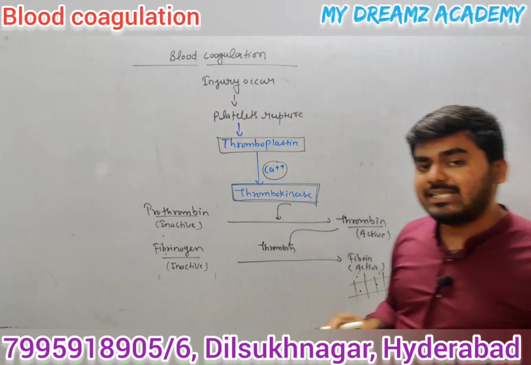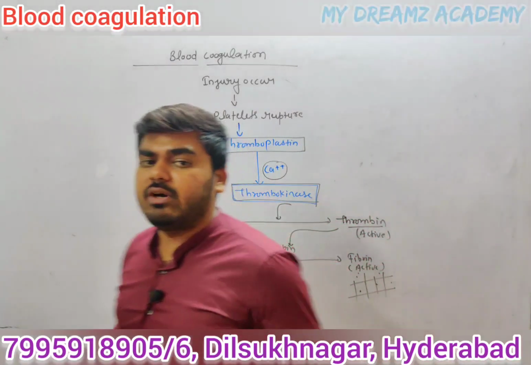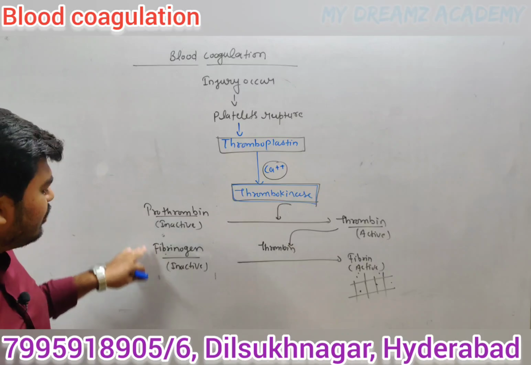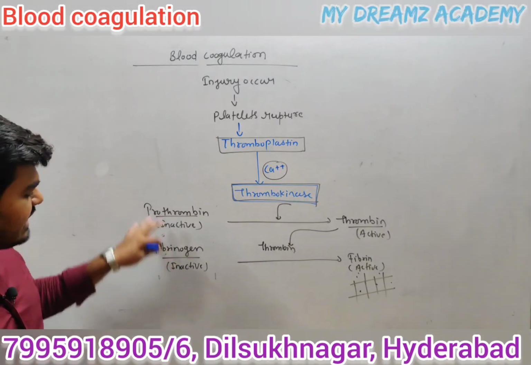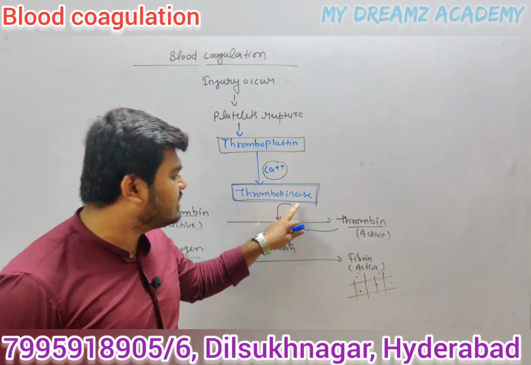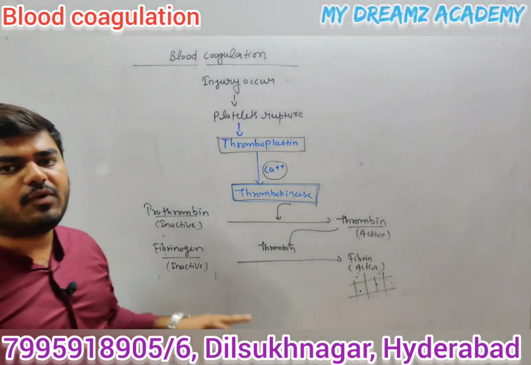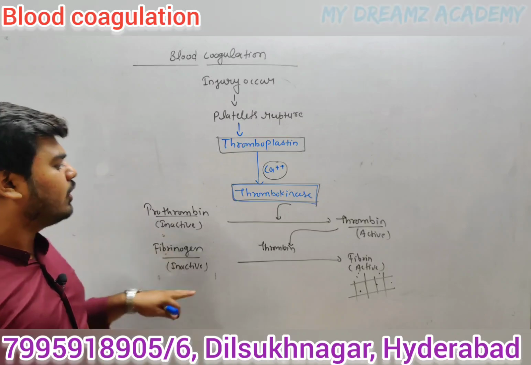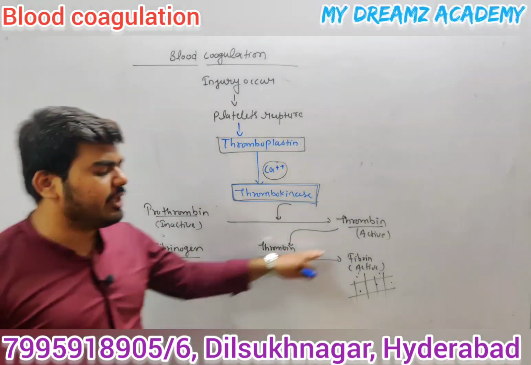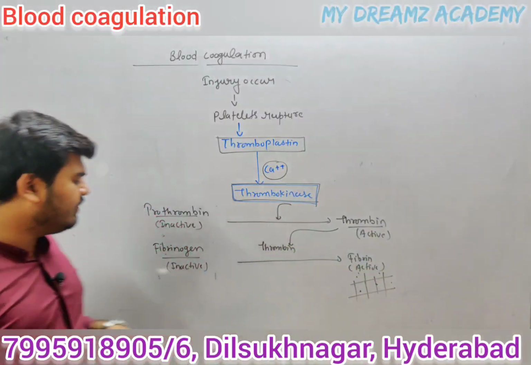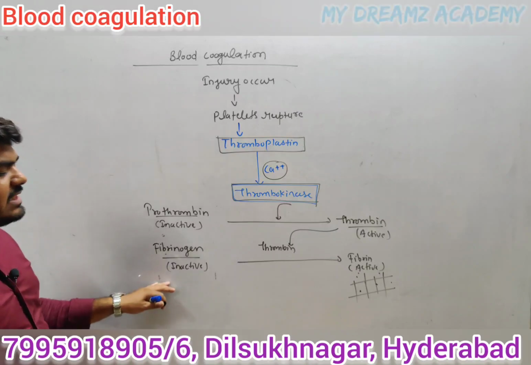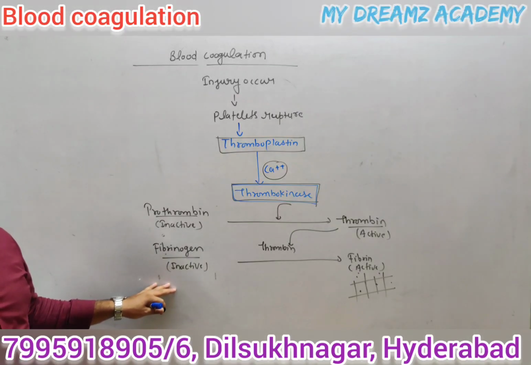You know, I already discussed that in our blood plasma, prothrombin and fibrinogen are present in an inactive form. So what is the function of thrombokinase? This thrombokinase is responsible for the conversion of prothrombin into thrombin. So inactive prothrombin converts into active thrombin. Fibrinogen is also present in inactive form.